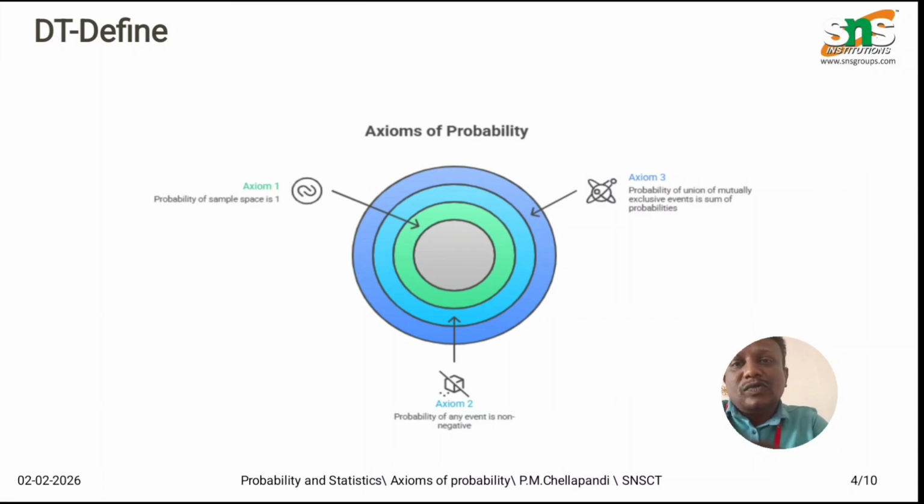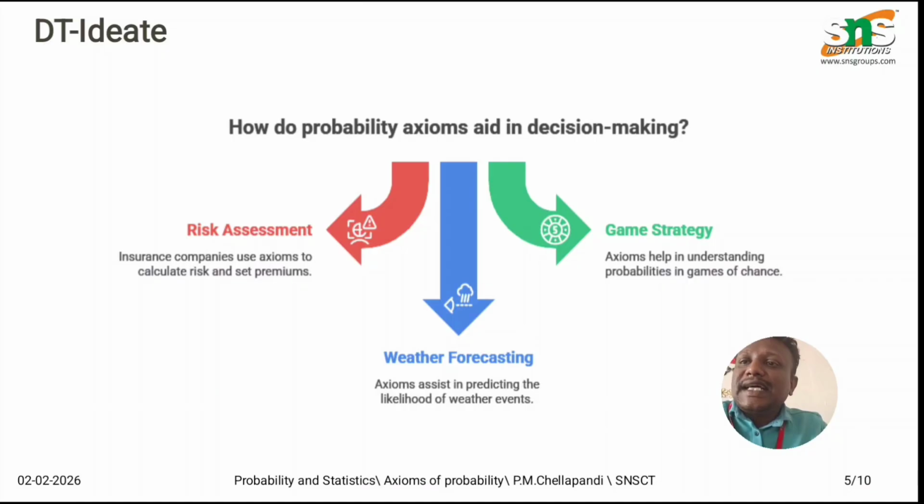Now let us ideate this concept using the design thinking concept. How do probability axioms aid in decision making? There are three categories: risk assessment, game strategy, and weather forecasting.